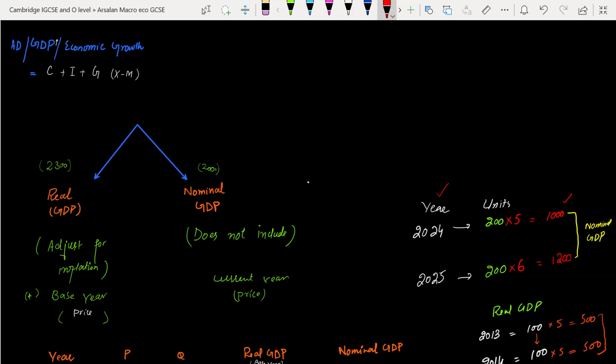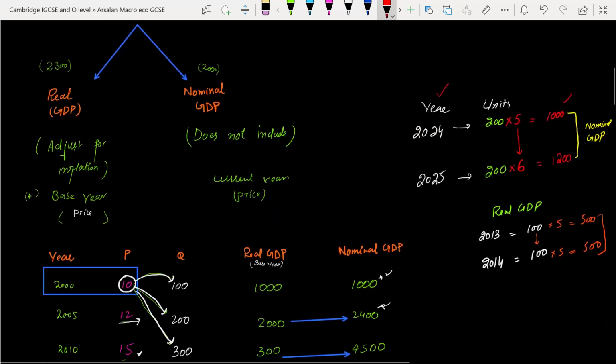You can check: same production in 2024 and 2025, 200 units produced by the firms, but the price changed. When the price was 5, the total value was 1000. When the price increased to 6, the total became 1200. There is a 200 increase, which is called nominal GDP.